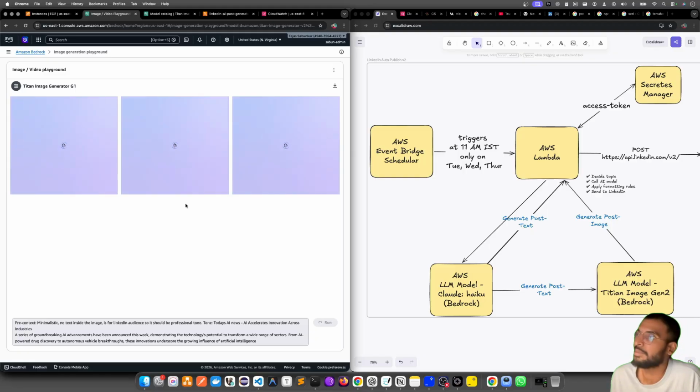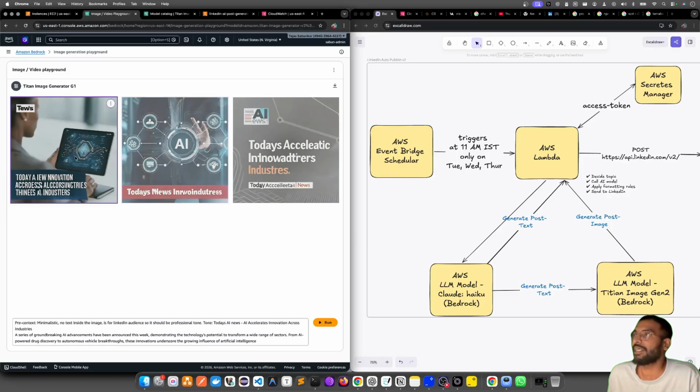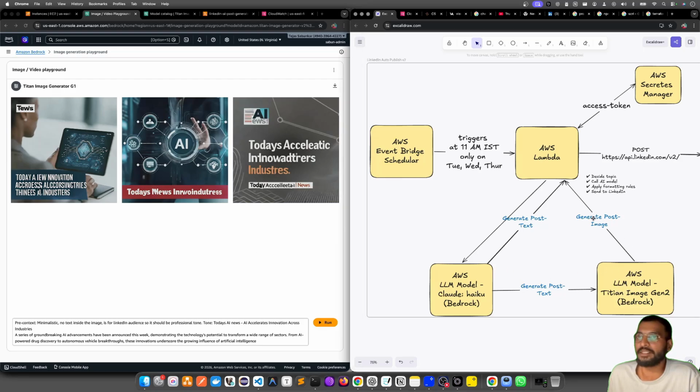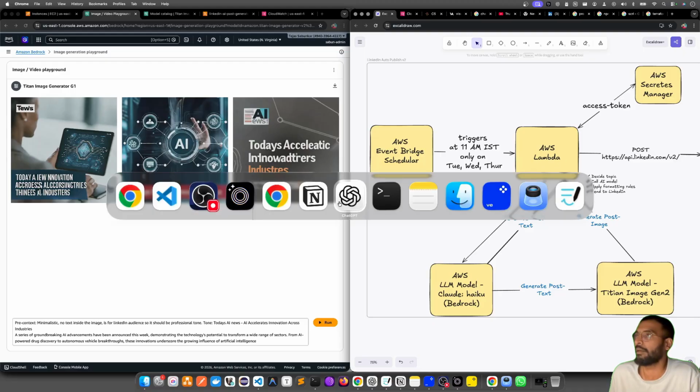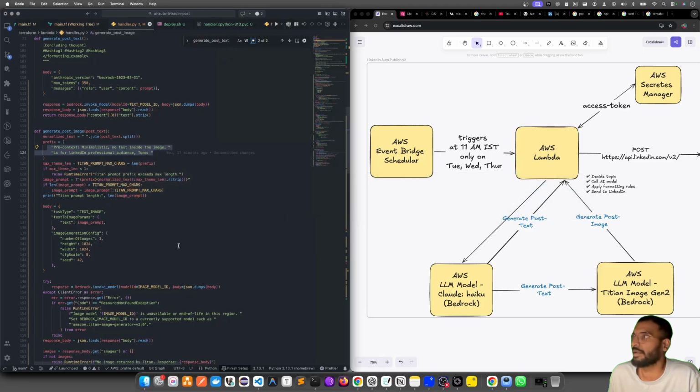It is loading. Let's give some time. By the way, I'm using the Amazon Bedrock image playground just to play with the Titan image generator model. I'm just trying to showcase to you how things happen manually, and programmatically it has been written already. Okay, so this has generated an image, and this is the generated output image. Both of these would be consolidated at Lambda and given to LinkedIn.